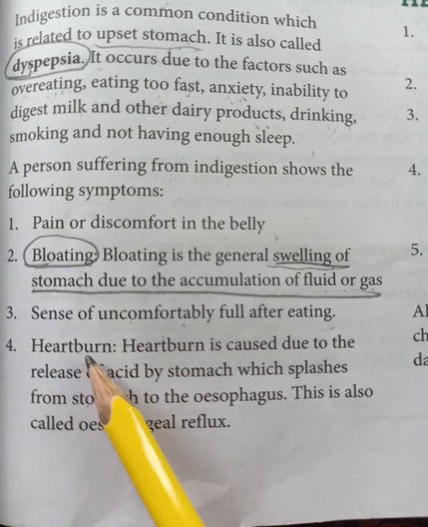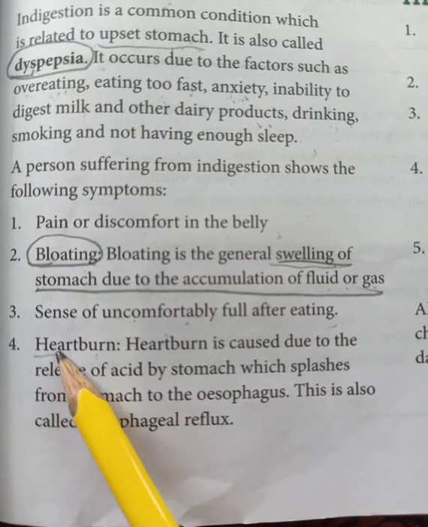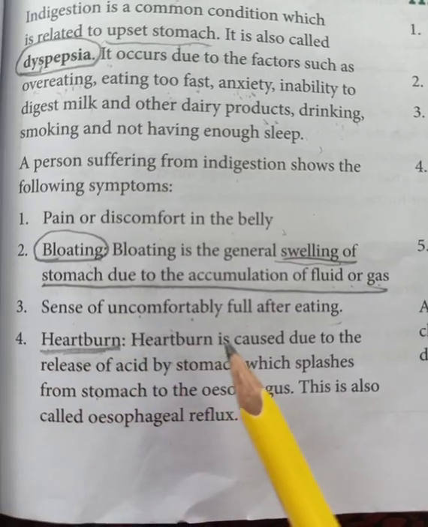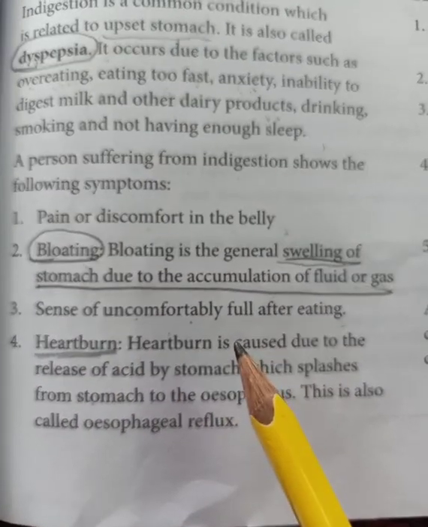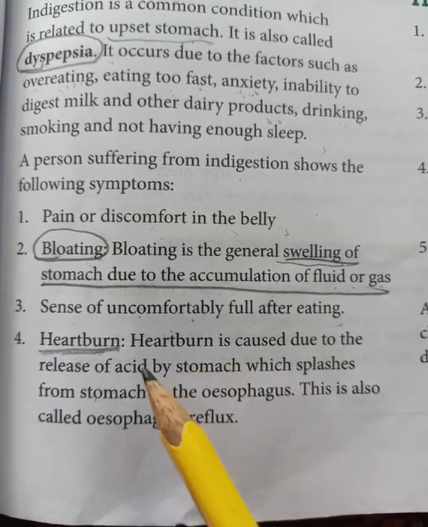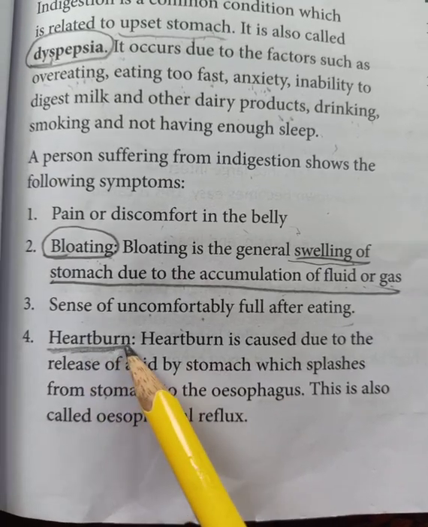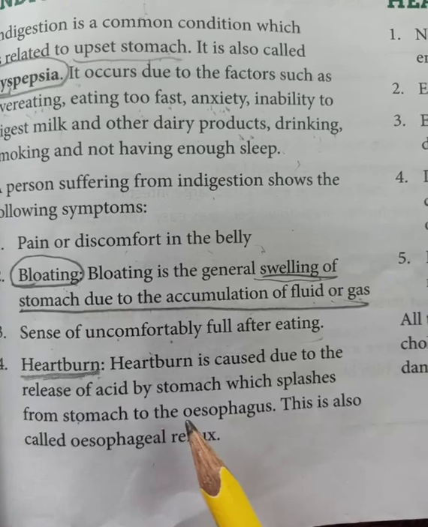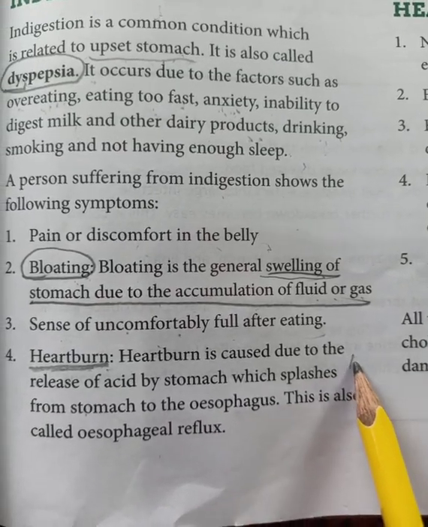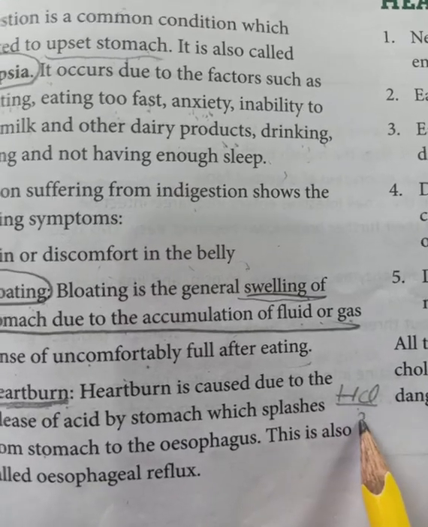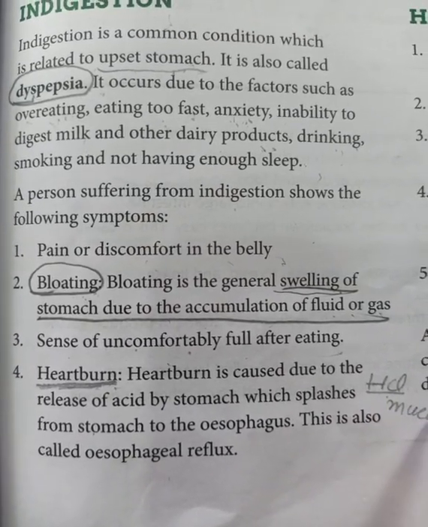Second is heartburn, very important. Heartburn means sometimes we say, in Hindi what do we say? We say that we have jalan. We are feeling jalan in the food pipe. So what is that? Heartburn. As I have told you, in our stomach we have the acid. That acid is HCl. As well, to neutralize that acid we have mucus.